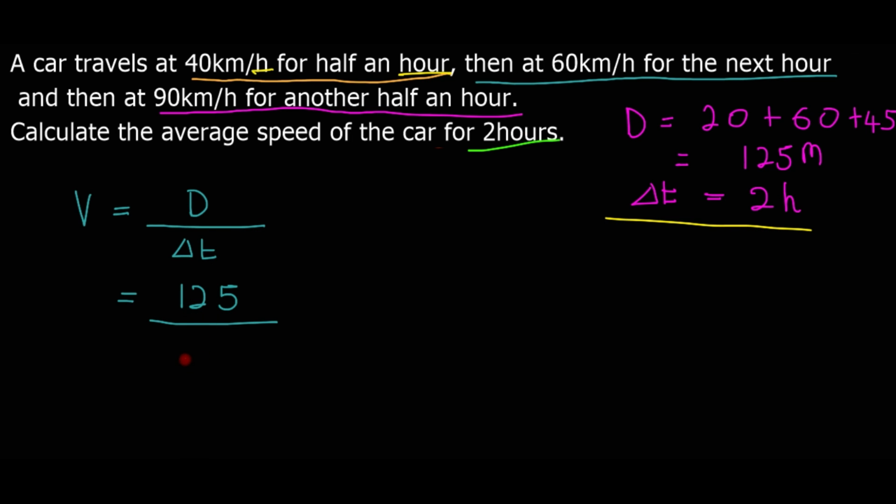So 125 divided by 2 gives us 62.5, because our distance was in kilometer and our time was in hour, so our answer will be 62.5 kilometer per hour. And because it is speed, direction is not required, we only need the speed, so that is our answer in this way.